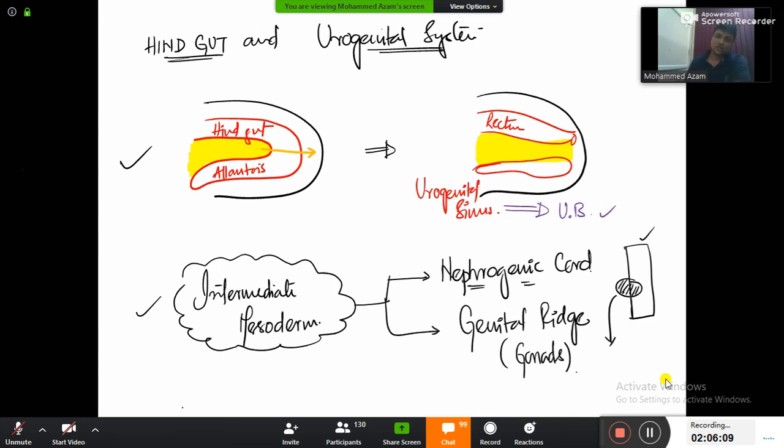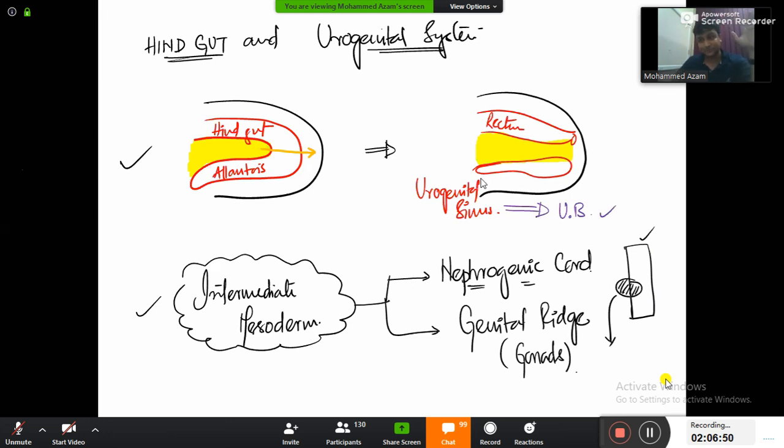Now comes the final conclusion, guys. The urogenital sinus from our diagram number 1 is going to form the urinary bladder. And from the second diagram, the nephrogenic cord is going to form the kidney. Forget about the genital ridge, it has already descended. We all know our kidneys, the right kidney and the left kidney, are connected down to the urinary bladder. So we need to connect the nephrogenic cord, that is the kidney, with the urinary bladder, that is the urogenital sinus.